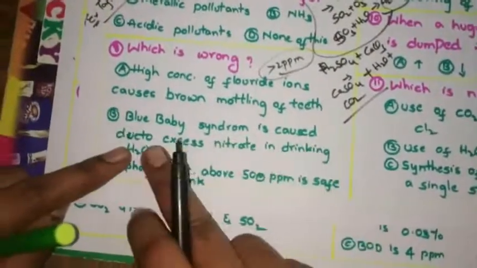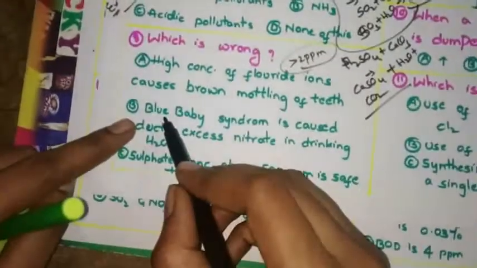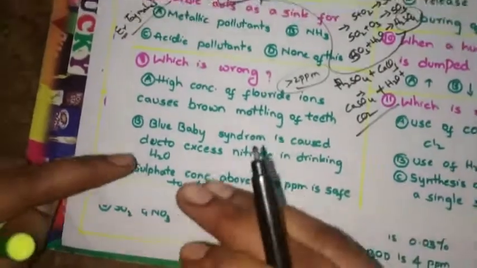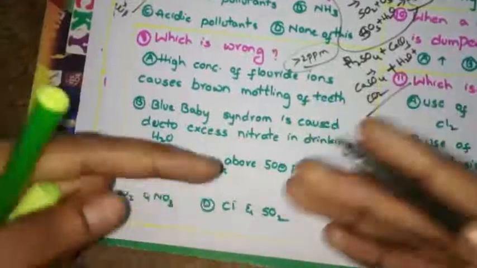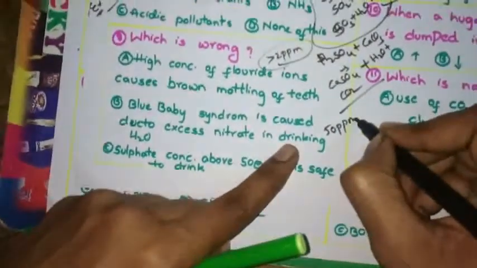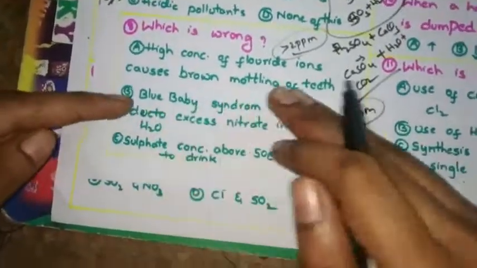Blue baby syndrome is caused due to excess nitrate in drinking water. Yes, blue baby syndrome is also known as methemoglobinemia. In drinking water, the maximum nitrate concentration is 50 ppm. If it is greater than that, we get blue baby syndrome.